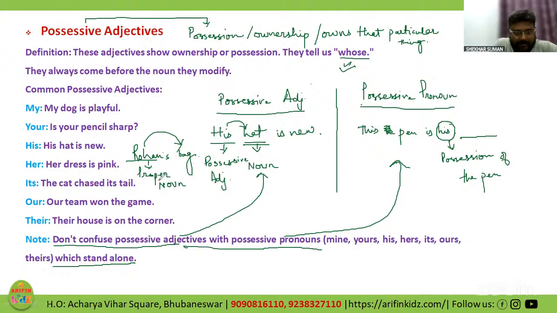Bag is again a noun. It shows the possession, right? But we are not discussing and distinguishing over here adjectives and nouns. Usually, children do get confused between adjectives and pronouns, not nouns. Understood?